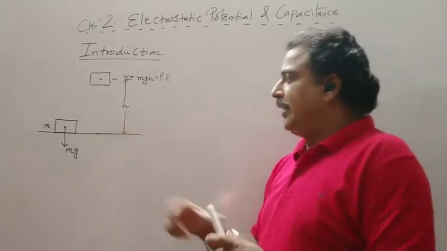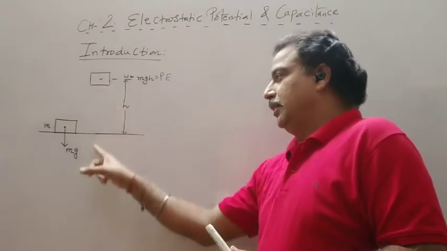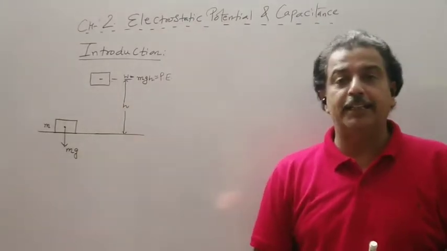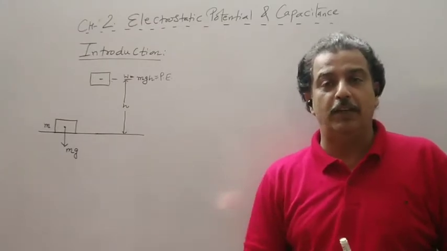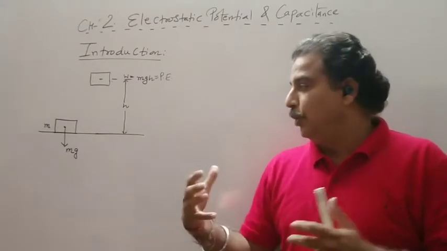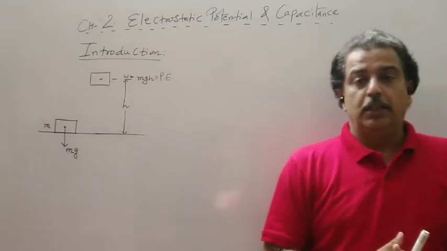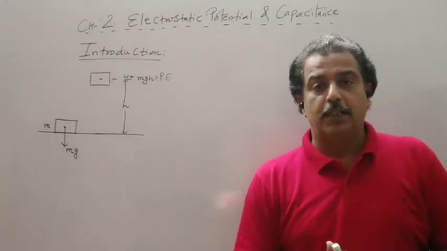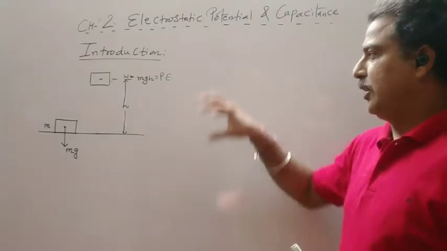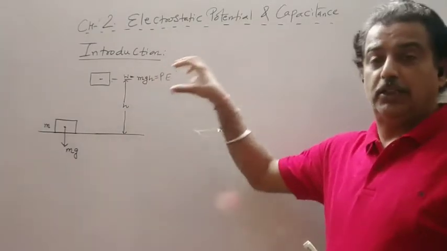But at any point the sum of the potential and kinetic energy remains constant. That is, the mechanical energy is always conserved. So the gravitational force is a conservative force. So this was our gravitational potential energy.